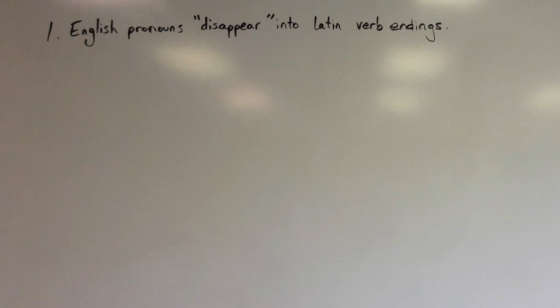Latin didn't use them. So if we take the example in English, we sail, and we try to translate that into Latin, then we're going to have to use the stem of the verb navigo, which means sail. So we're going to drop the O and just end up with the stem navig. And then we're going to have to say, all right, we is first person plural from our English pronoun subject chart. And then we are going to have to add our Latin first person plural ending, amus, to properly translate we sail into Latin. Notice that pronoun subject disappears.